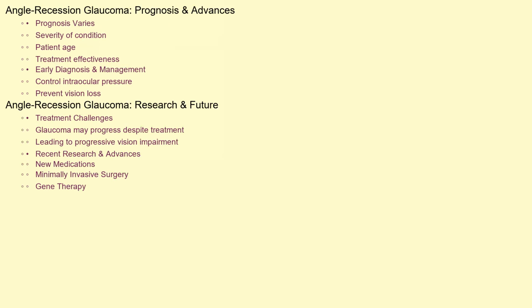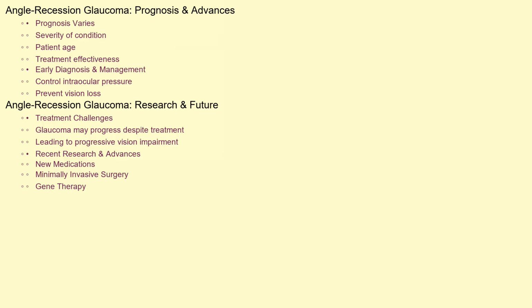Prognosis, recent research, and advances. The prognosis for angle-recession glaucoma varies depending on the severity of the condition, the age of the patient, and the effectiveness of treatment. With early diagnosis and appropriate management, it's often possible to control intraocular pressure and prevent significant vision loss. However, in some cases, the glaucoma may progress despite treatment, leading to progressive vision impairment.